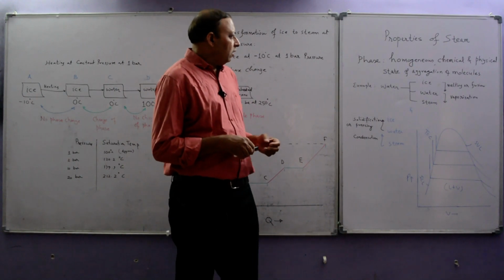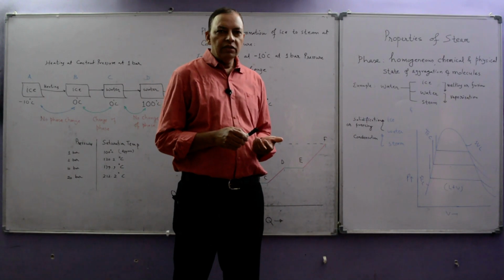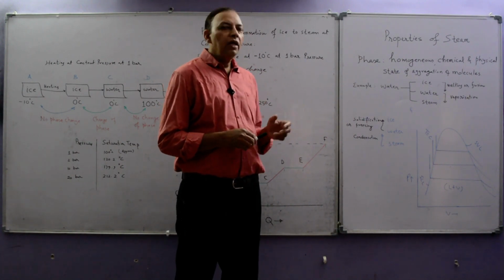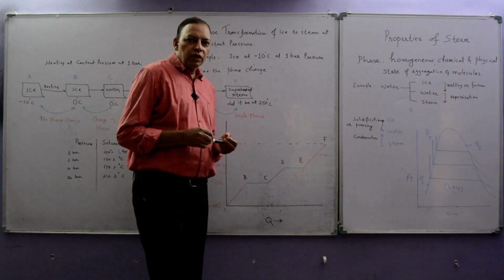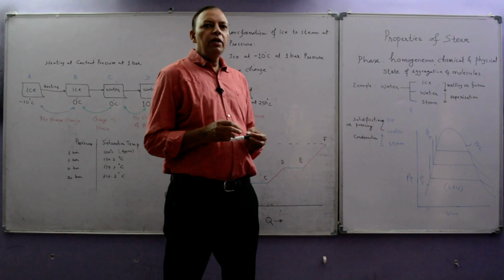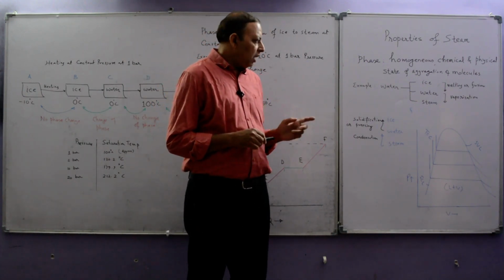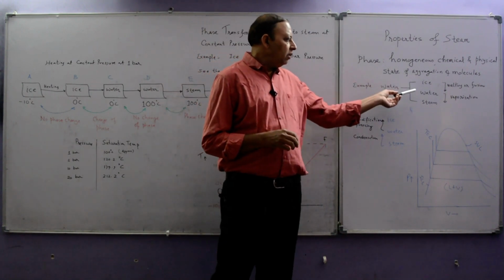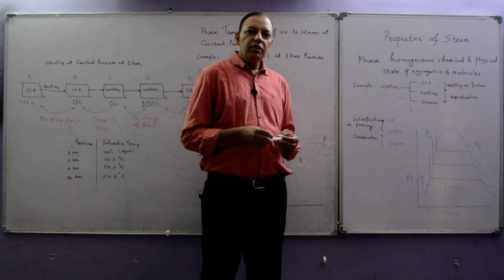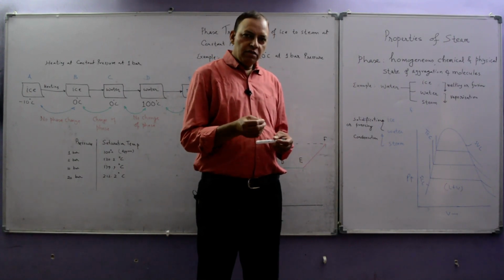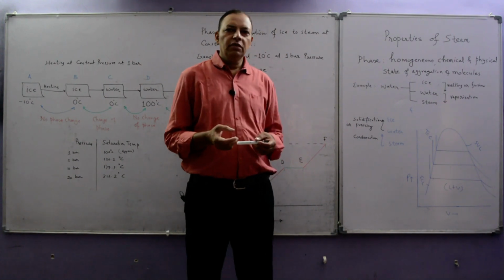First of all, I will define what is phase. Phase we can define as the homogeneous chemical and physical state of aggregation of molecules. For example, water is available in three phases. Three phases are ice, water and steam. Number one is solid, ice means solid, water means liquid, and steam is vapor form.